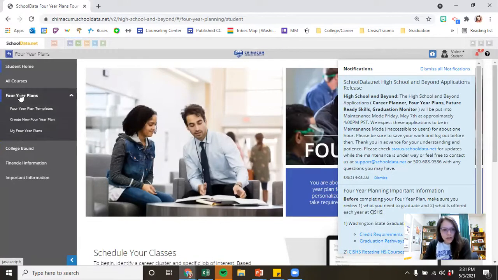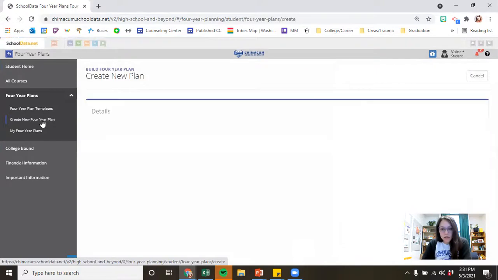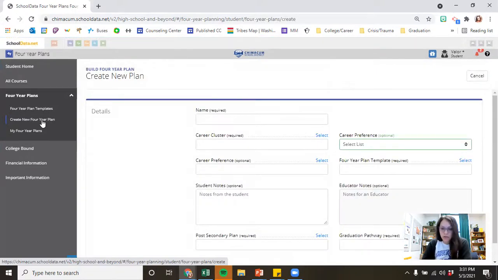We're going to go here to the sidebar where it says 4-year plans, and we're going to create a new 4-year plan. Okay, and so you can create as many 4-year plans as you want. There's no limit. You do have to create at least one to graduate. Okay, so it's a Washington State graduation requirement. So you do have to get in here and do this at least once, but you are welcome to get in and do it as often as you want.